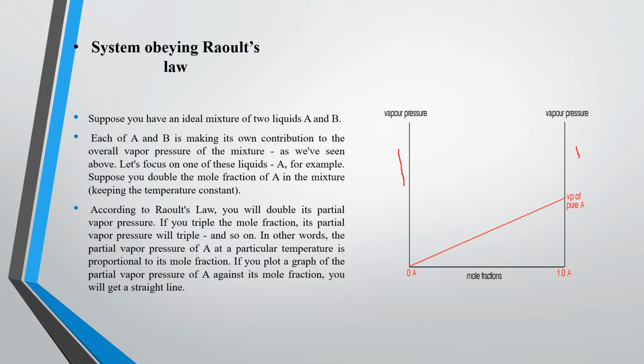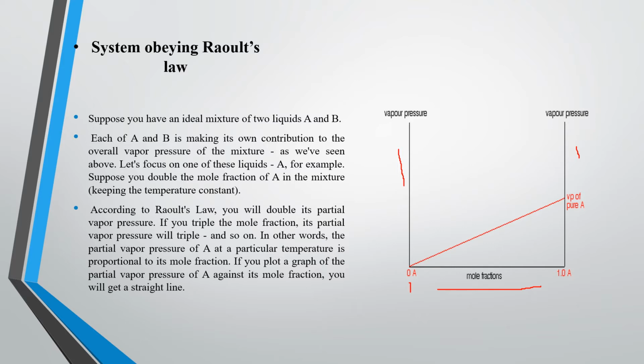So here I show the mole fraction of A. What will the mole fraction of A be here? 0. As we move ahead, it goes on increasing, right, until here it is 1. You know that the mole fraction total should always be 1, right? So here it is 0 and here it is 1. Each of A and B makes its own contribution to the overall vapor pressure, right? As we have seen above, let's focus on these liquids.